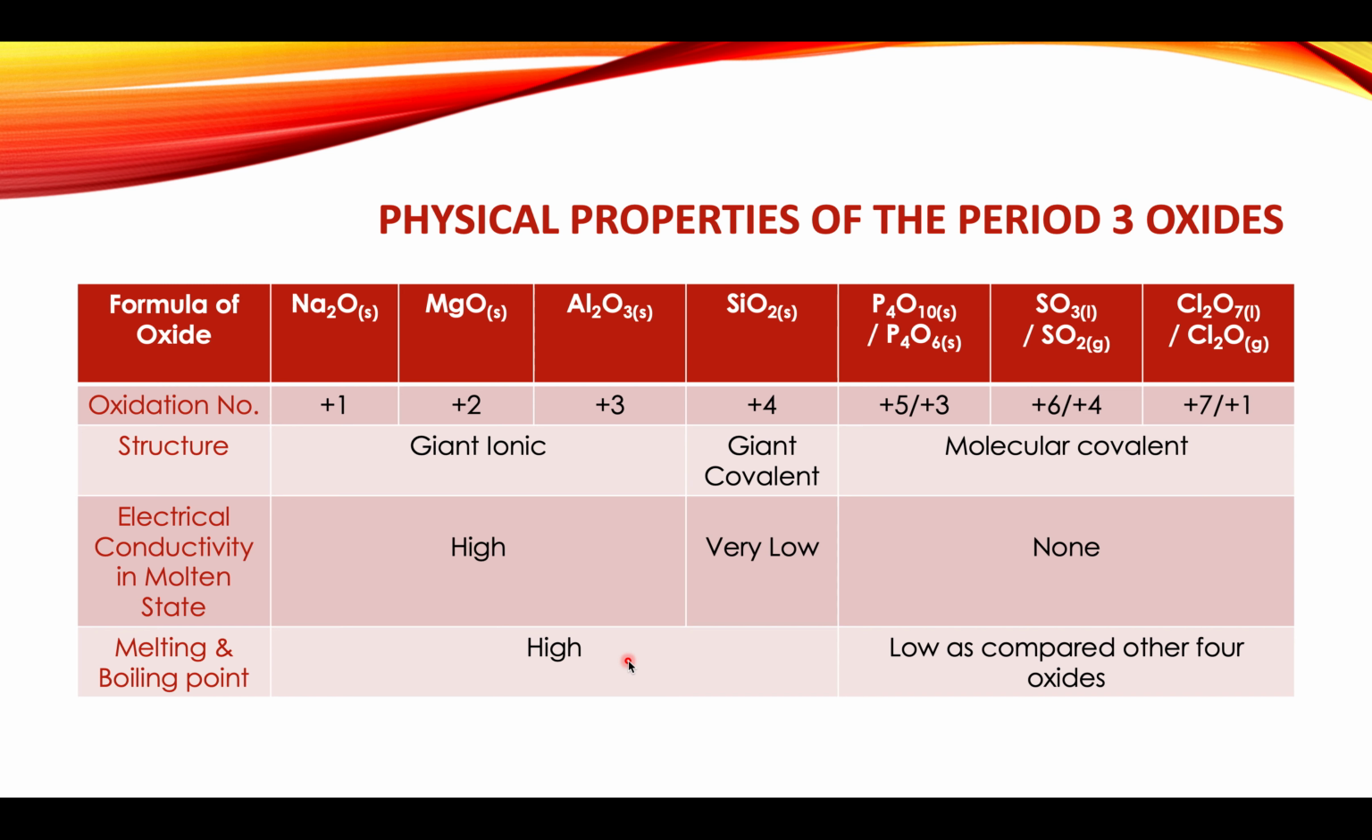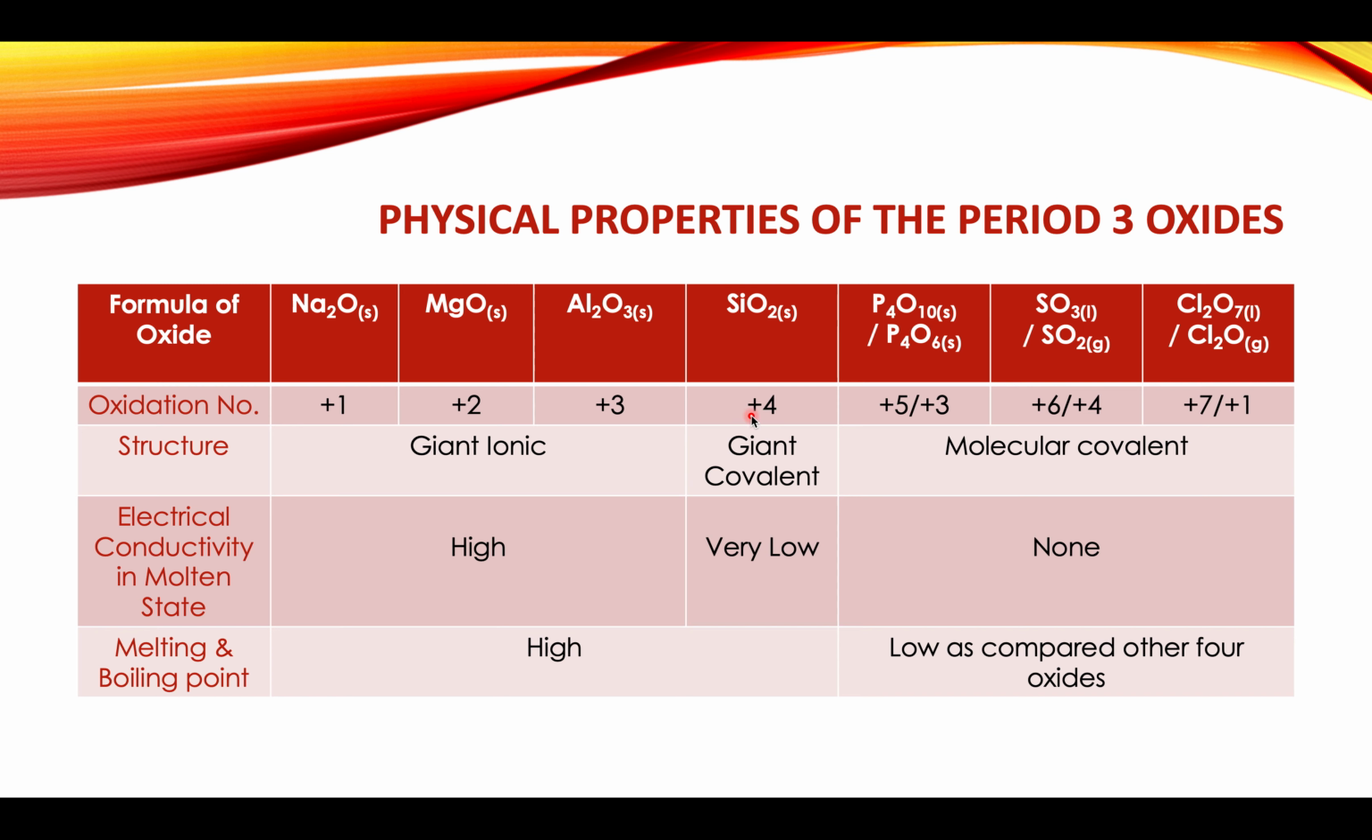Now let's compare the melting boiling point of these oxides. As we know that the giant structures, they will be having high melting and boiling point because a lot of energy is required to break the strong bonds, whether it is giant ionic and giant covalent. So we can say that sodium oxide, magnesium oxide, and aluminium oxide, along with the silicon dioxide, due to giant structure, they will be having high melting and boiling points.